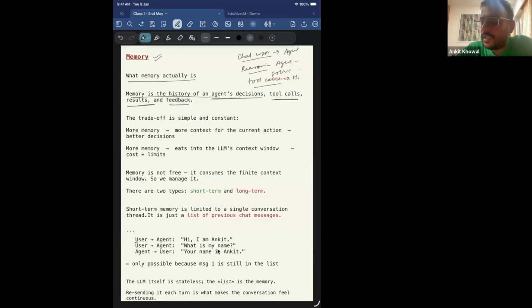But memory has one trade-off, right? In this case, let's say one problem with AI systems is, we all know, we have heard this: if you want an LLM to answer very accurately, provide it as much context as you can, right? So the context will obviously be fetched from memory.